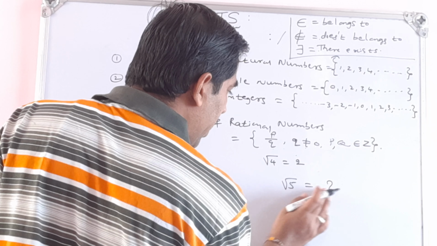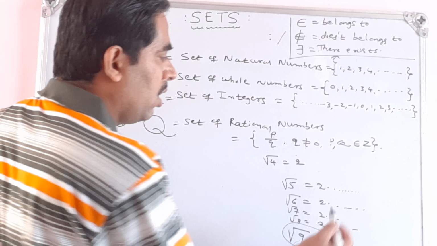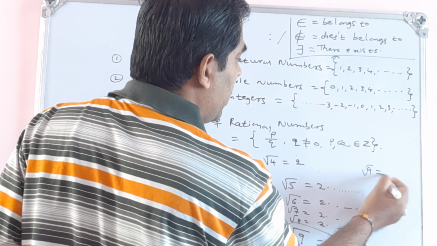Root 6 is also 2 point something, so here the digits will not end, and the division process continues. Root 5, root 6, root 7 is also 2 point something, then root 8 is also 2 point something. As soon as I reach root 9, the value will be 3, and here the division process ends. So the square root of 9 is 3. In between we have root 5, root 6, root 7, root 8, where the division process will not end. Such type of numbers, root 5, root 6, root 7, root 8.